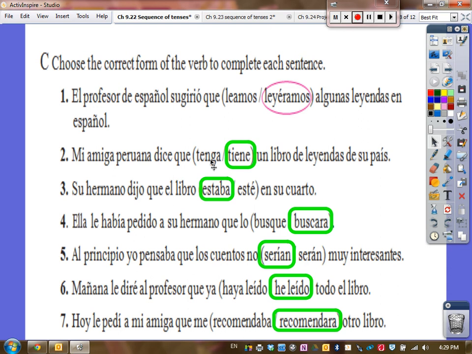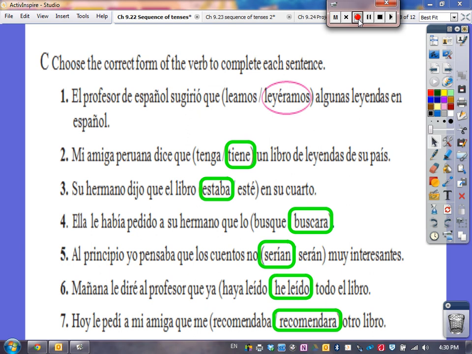Alright, since the book was in his room, there's no doubt that the book is in his room. Therefore, we're going to use the imperfect. Estaba. And number 4, she had asked her brother to look for it. There was no doubt that she asked him, and he may or may not look for it, but he will do it. So, buscará.